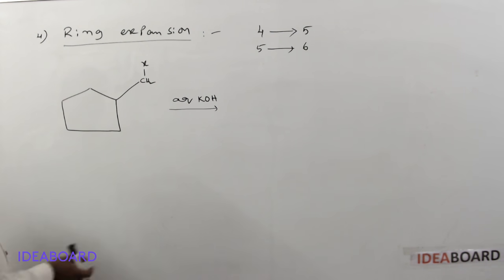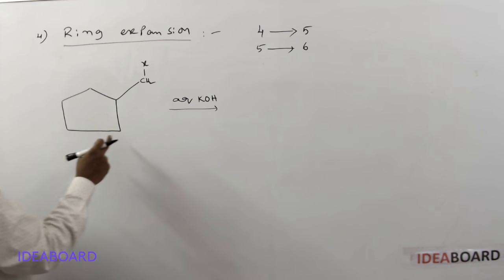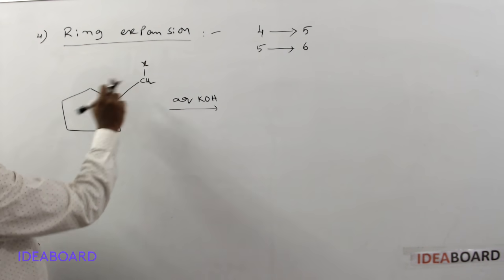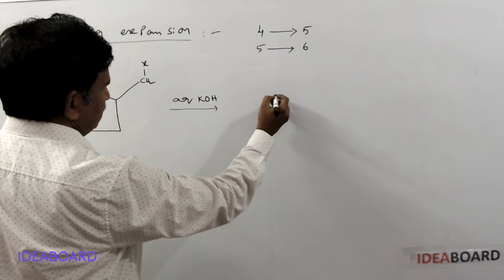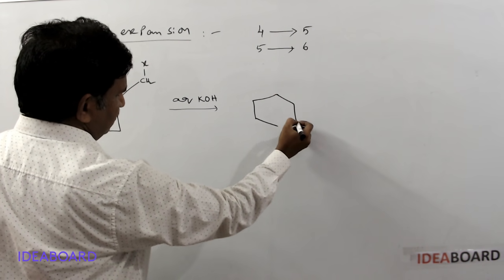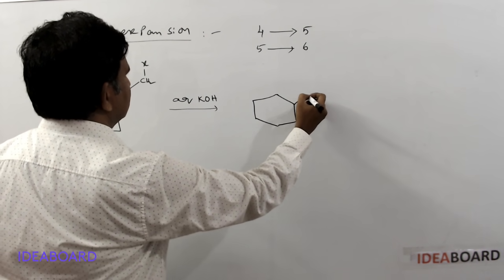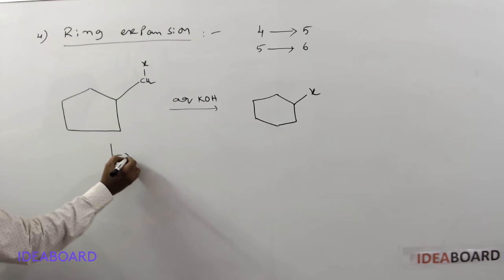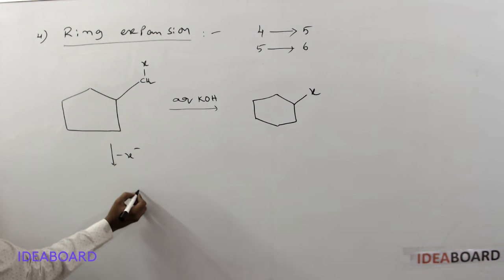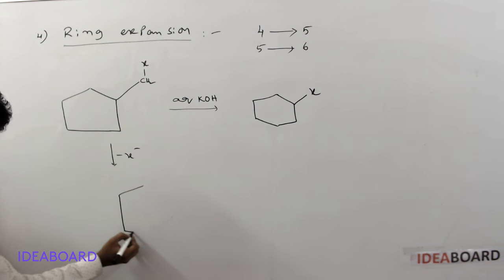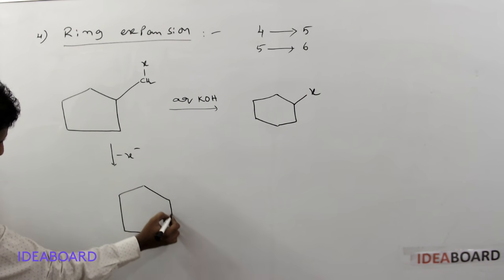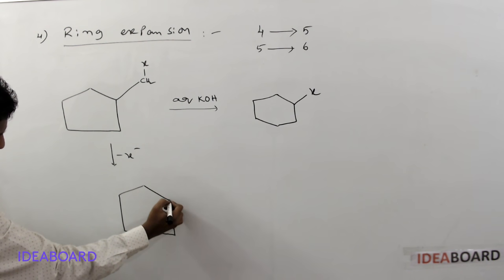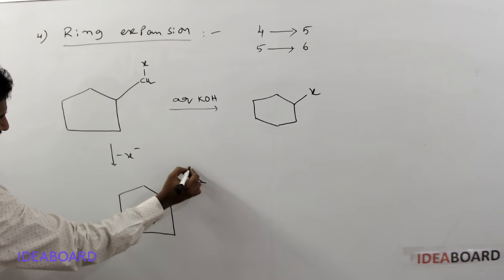Now we will check the 5 to 6 carbon ring. This is already a 5 carbon atom ring, and there is a 6th carbon with a halogen bonded on it. With aqueous KOH, what is the main product formed after the ring expansion? Now I am writing how the ring expansion process occurs. First remove the halide ion to get the carbocation. So I am writing the carbocation formation first. Here a carbocation is formed, so this is CH2 plus.